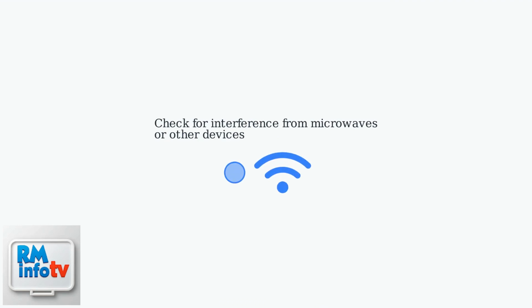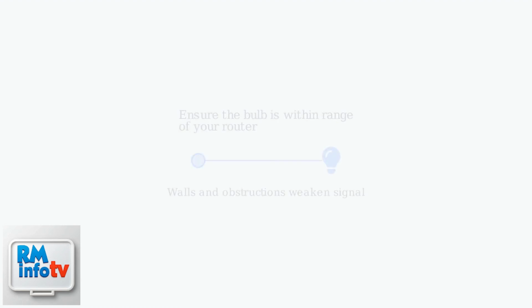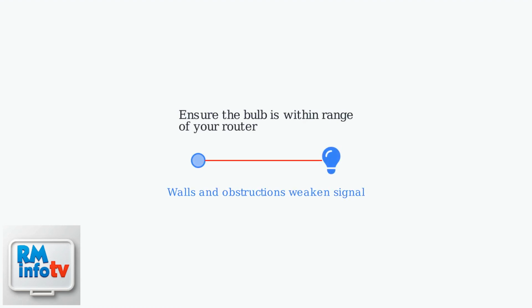First, isolate the problem by ensuring the bulb is powered on and within setup mode. Check for interference from microwaves or other devices operating on the same 2.4 GHz frequency. Verify your Wi-Fi password is correct and matches exactly, including case sensitivity. Temporarily disable any router firewalls or MAC address filtering to see if that's blocking the bulb. Try connecting other devices to your Wi-Fi to rule out router issues. Ensure the bulb is within range of your router. Walls and other obstructions can weaken the signal.